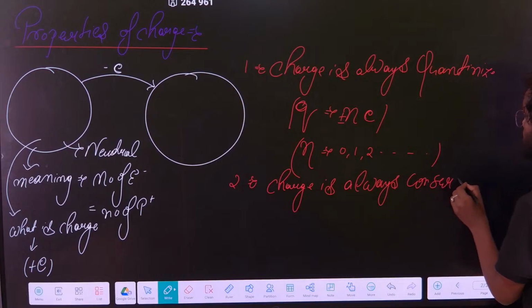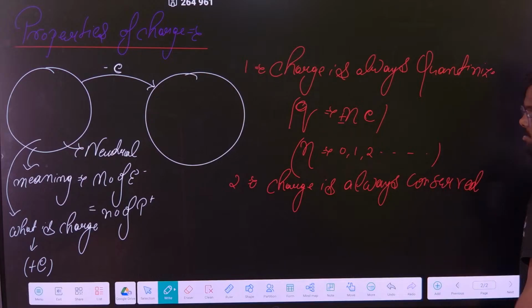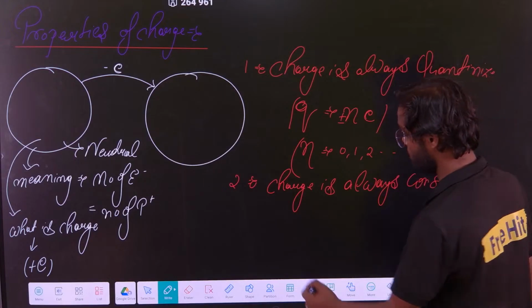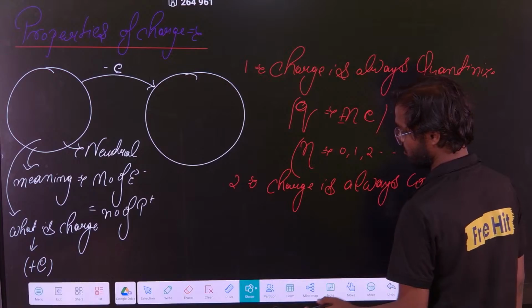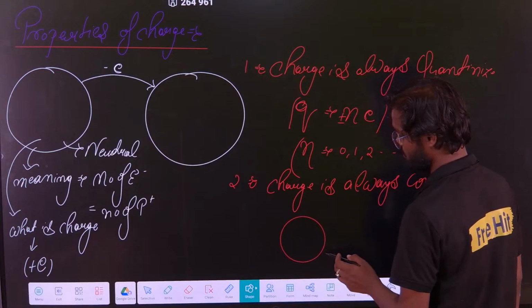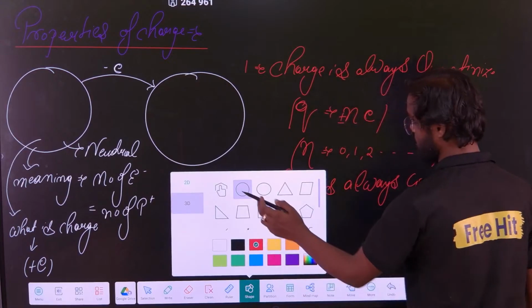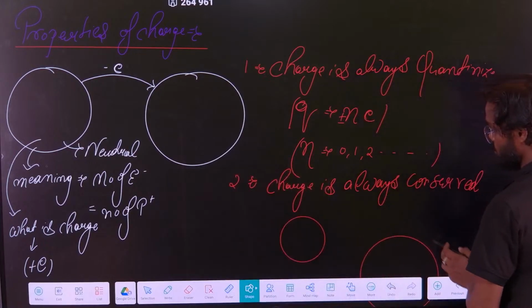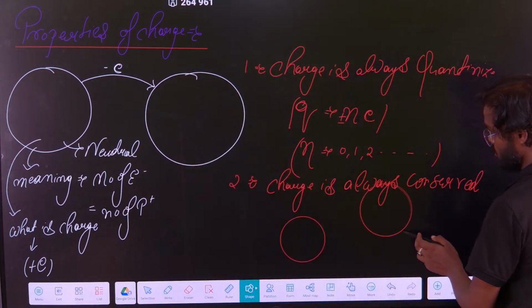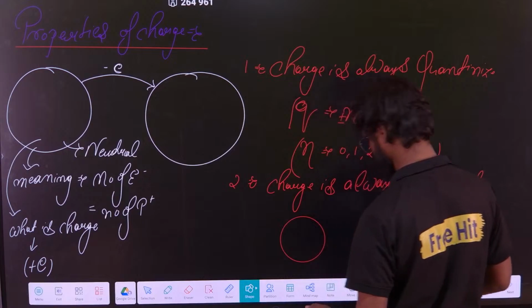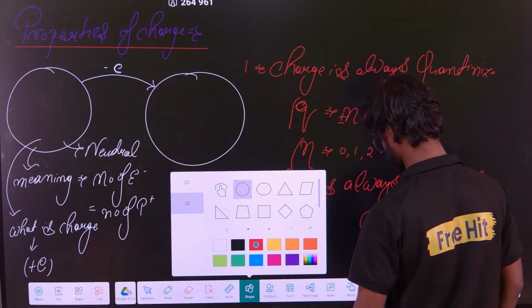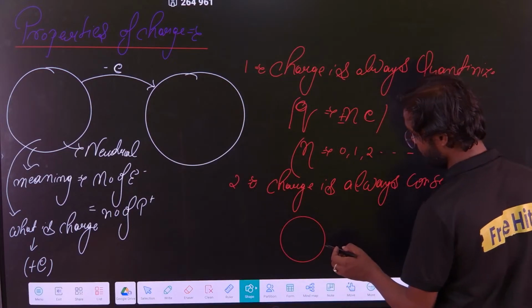Charge is always conserved. Suppose these are the two conductors.